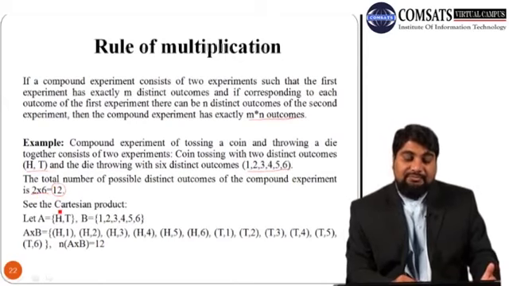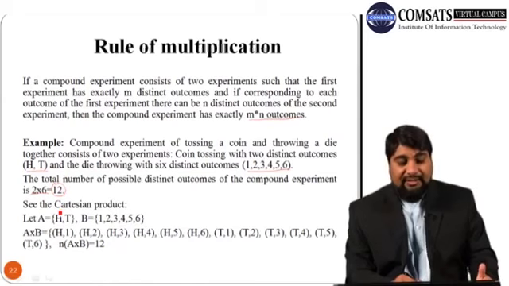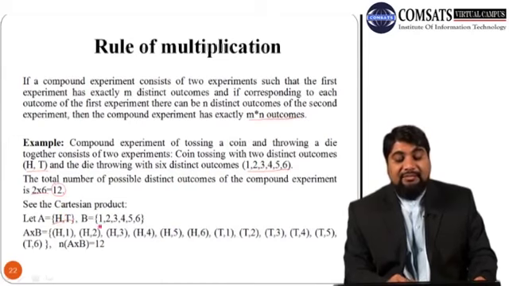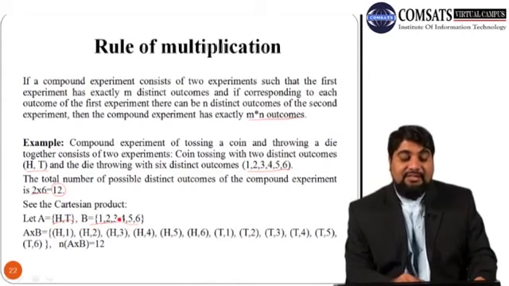We can also verify it by calculating the Cartesian product of A and B. Event A is head, tail; event B is 1 2 3 4 5 6.